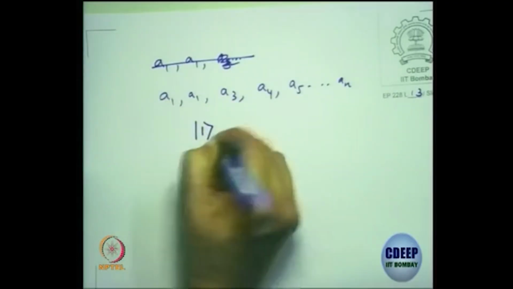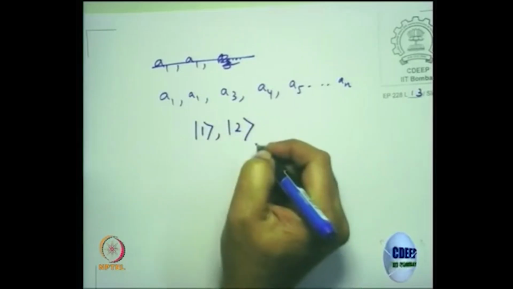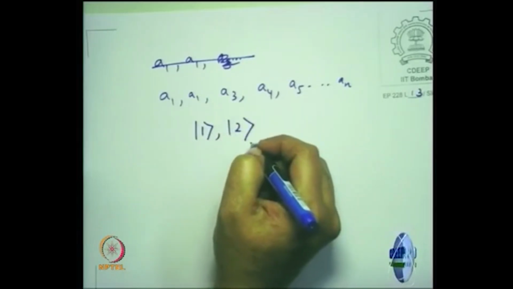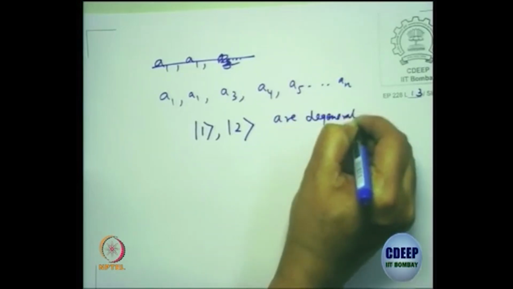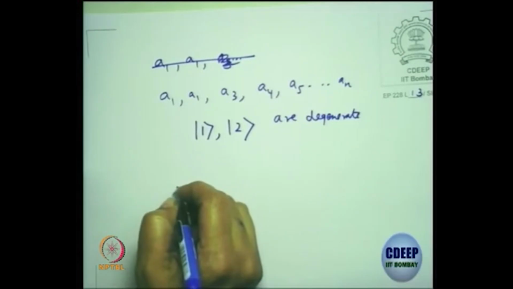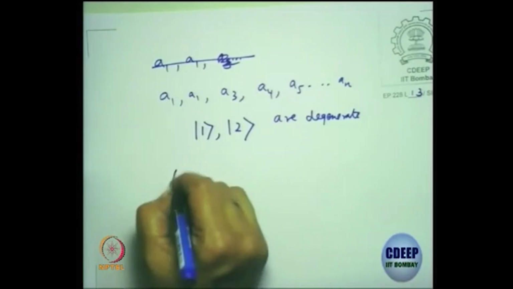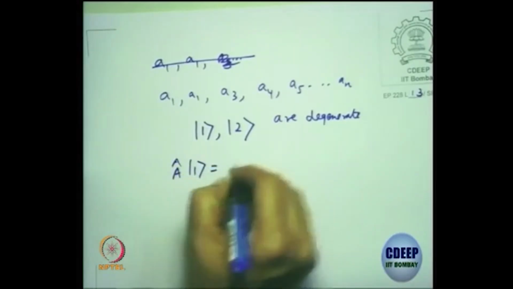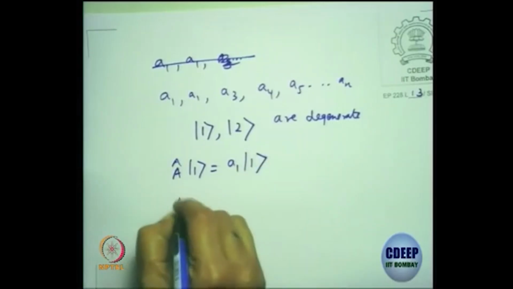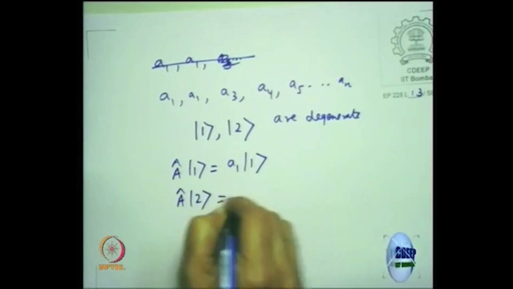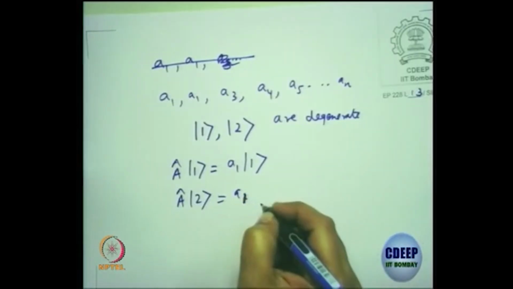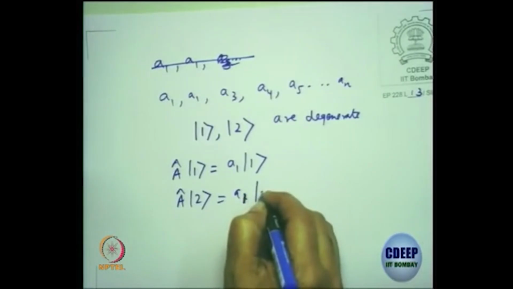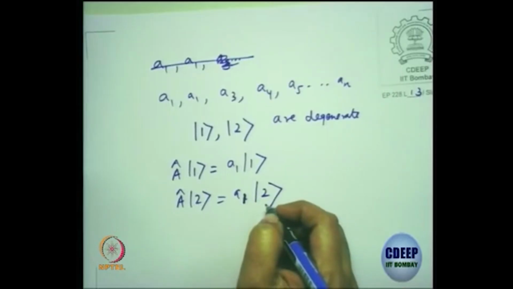The states 1 and 2 are degenerate. So the A operator on state 1 will be A1 times state 1. The A operator on state 2 is A2, I should have written, but A2 is the same as A1, times state 2, because of the degenerate situation.